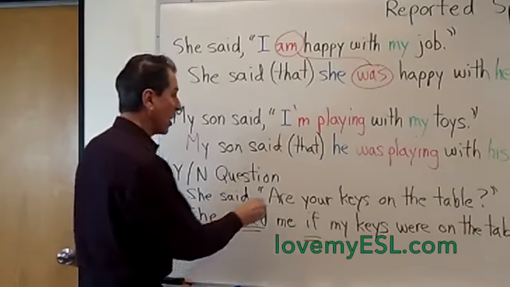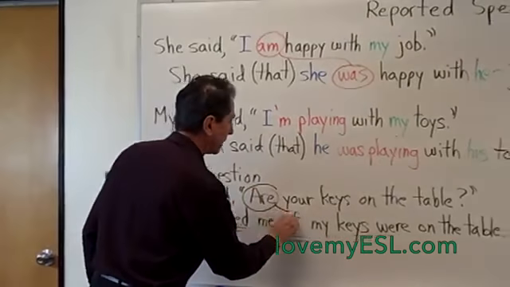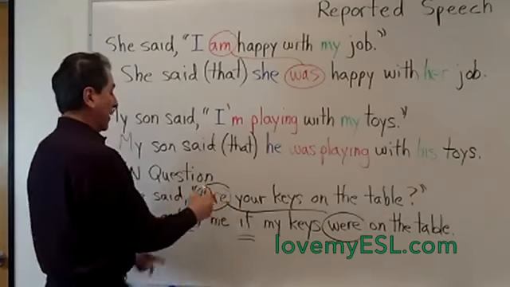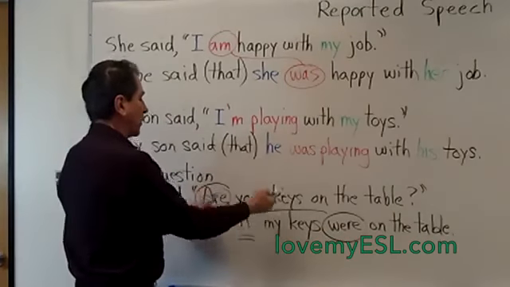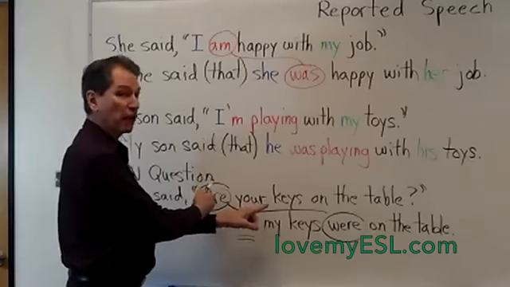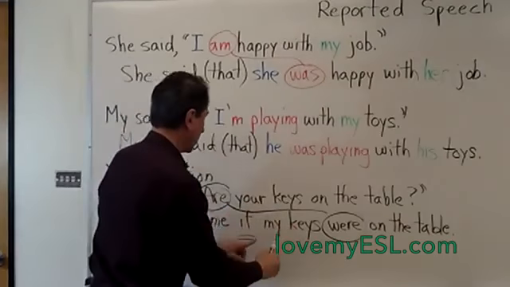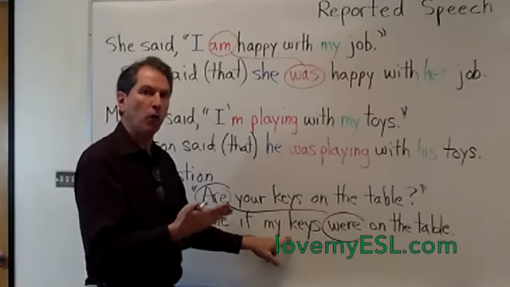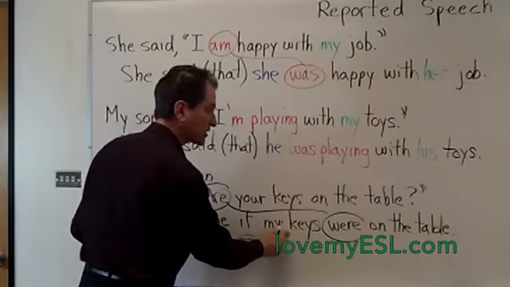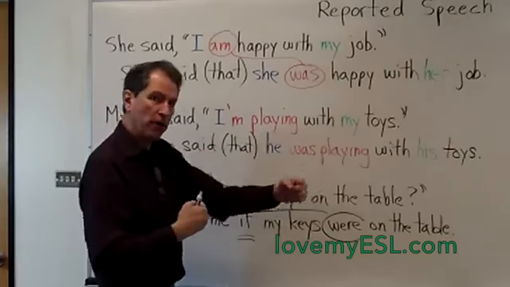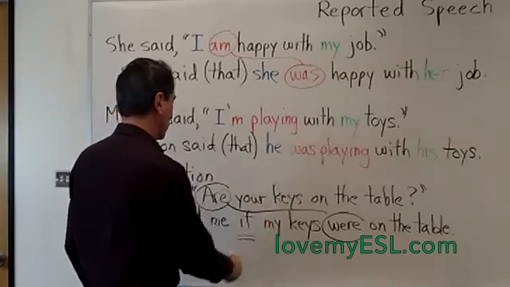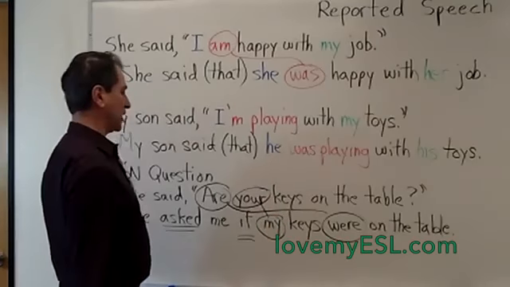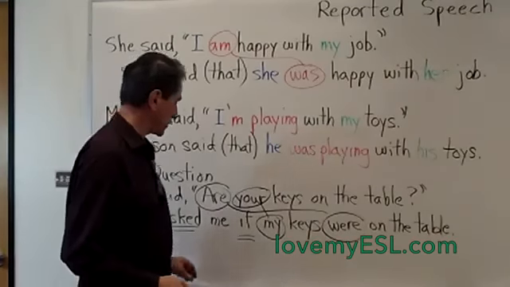Let's look at the changes. Are became were, present tense, past tense. But "are" is before your keys. "Are your keys" was a question. It was inverted because it was a question. Here, "my keys were," the subject is before the verb because this is no longer a question. So the subject must come before the verb. There is no inversion. So "are" changed to "were," "your" changed to "my," and those are the two changes that I made there.